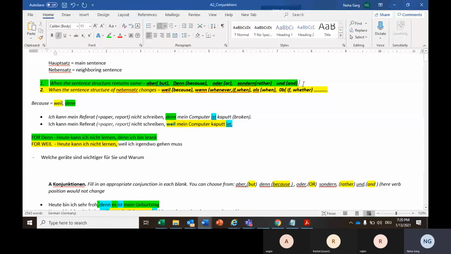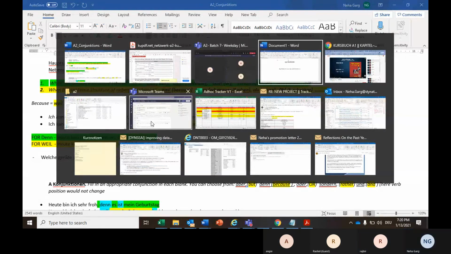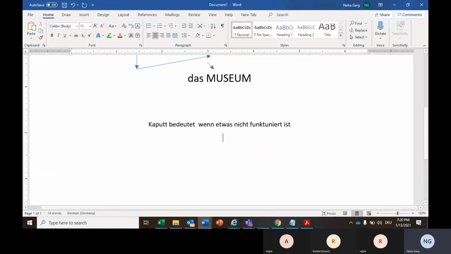Let me add dass here. For example, I am saying, ich denke, I think that German is easy. Ich denke, dass Deutsch sehr einfach ist.